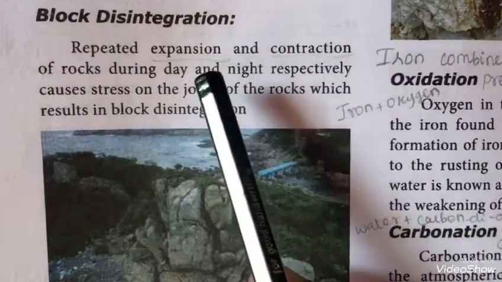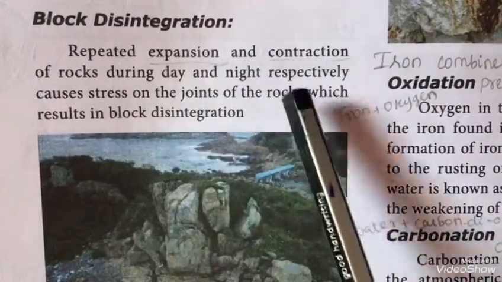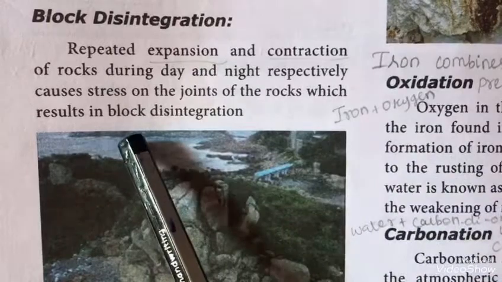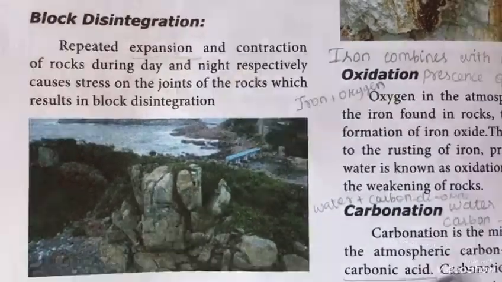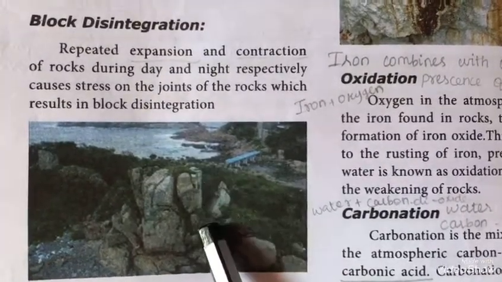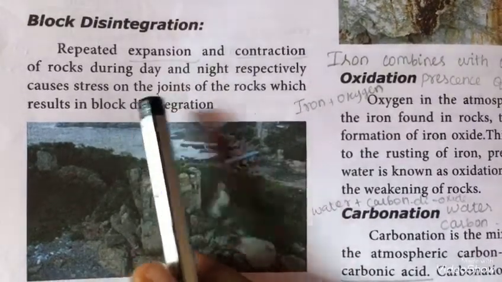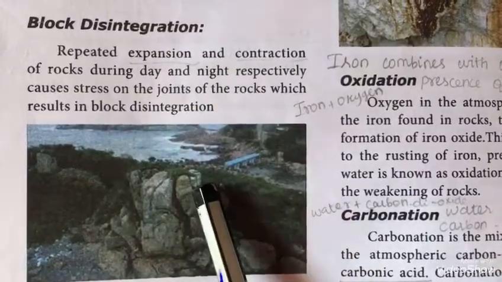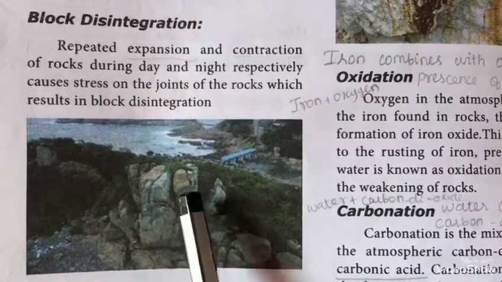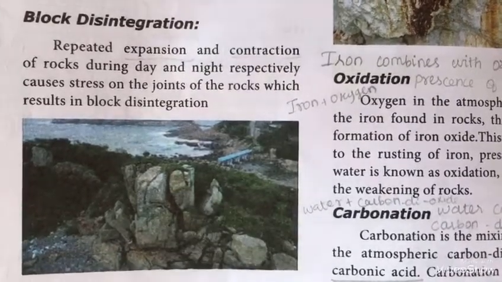Block disintegration. Repeated expansion and contraction of rocks during day and night respectively causes stress on the joints of the rocks, which results in block disintegration. So block disintegration means, see this, the whole block is breaking, that is disintegrating. So repeated expansion and contraction due to the day and night time causes stress on the joints of the rock. See here, initially the cracks will form and then the rocks will disintegrate like this. This is known as block disintegration.